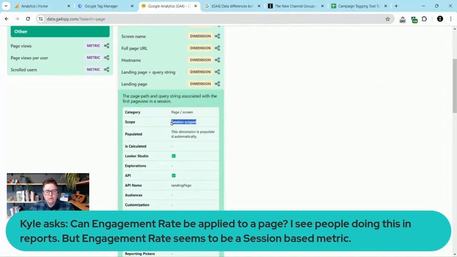So keep in mind, there are 3 different scopes: user, session, and event. User is at the top, then there's session. A user scope can have one or more session items in it, and then event. A session scope can have event items in it, but you wouldn't attach user items to a session scope. And you wouldn't attach session scoped items to event scope dimensions. So something to keep in mind when it comes to engagement rate. I find this is one of the things that people really get mixed up with when it comes to GA4.